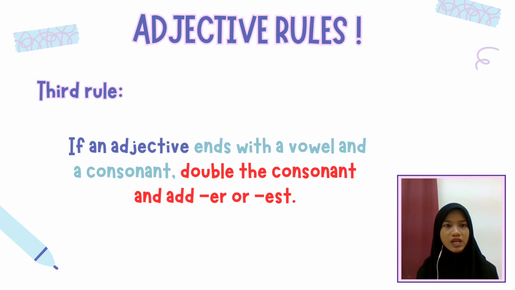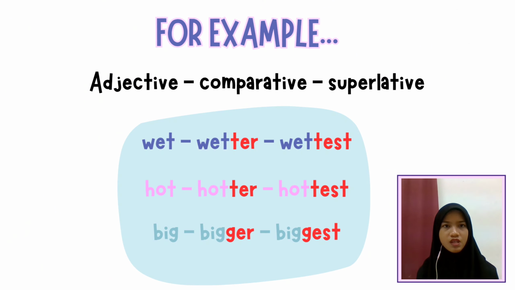For the third rule, if an adjective ends with a vowel and a consonant, you must double the consonant and add ER or EST at the end. For example, the adjective wet. If you want to change it into a comparative form, you need to double the consonant T and add ER. So it will be wet, wetter. For superlative, you still need to double the consonant but add EST instead. So it will be wet, wetter, wettest.